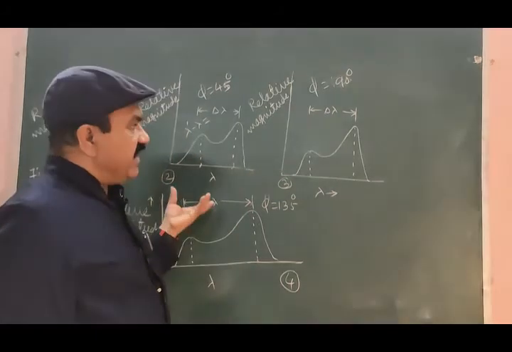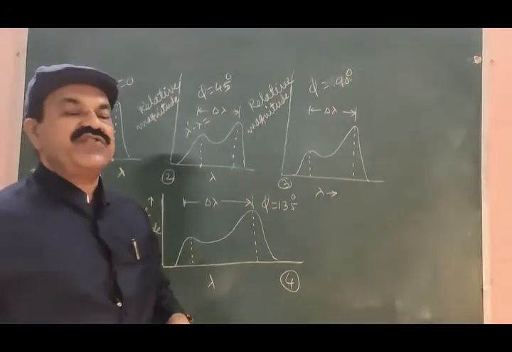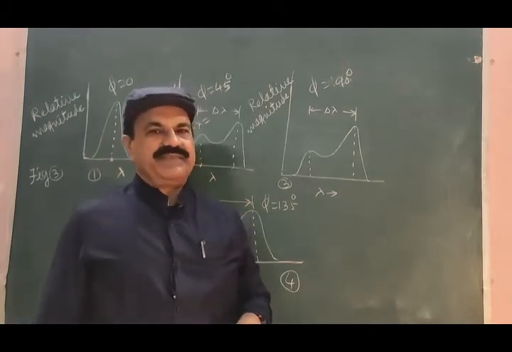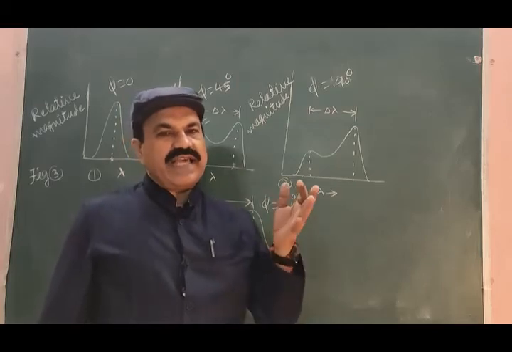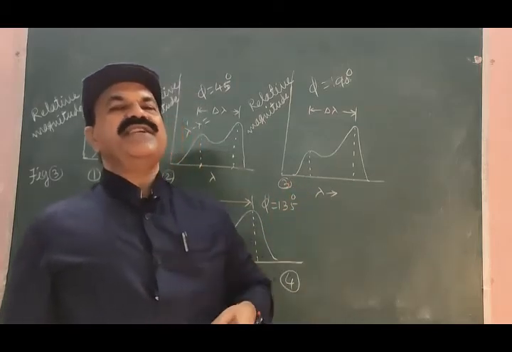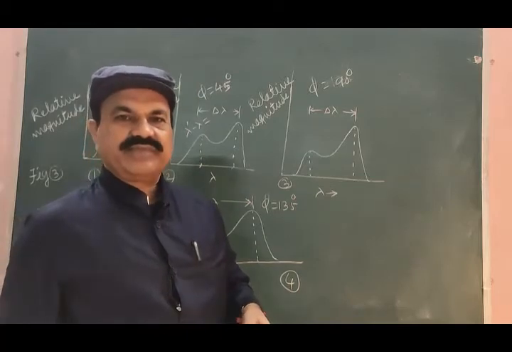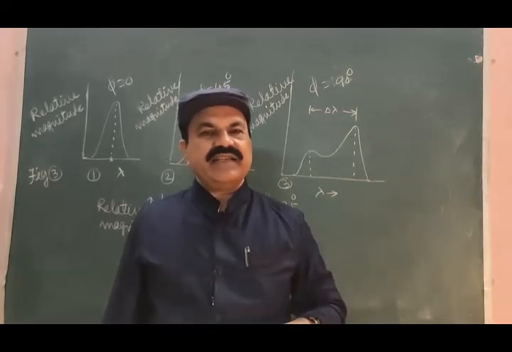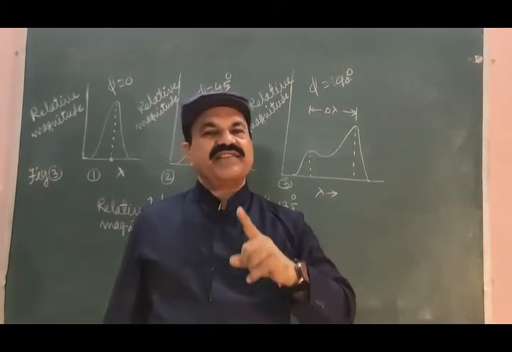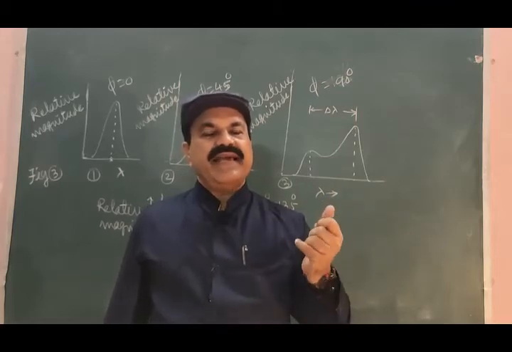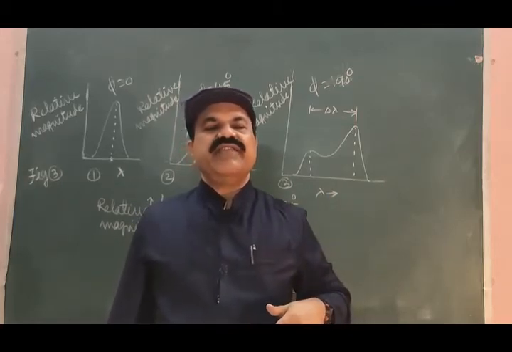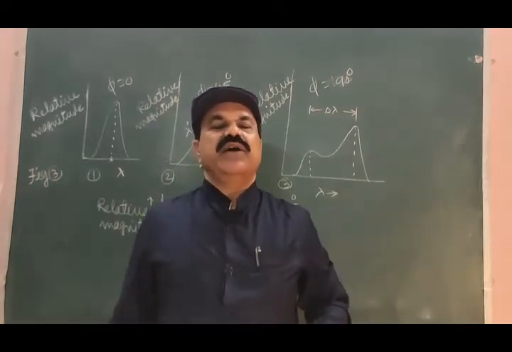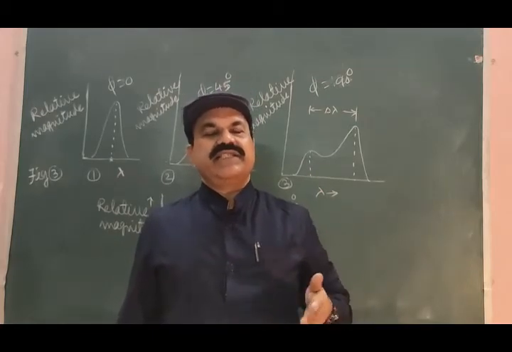So what conclusion can be drawn from these figures? The conclusion is that for the angles phi for which the value of sine is more, the difference between the wavelengths is more. If phi is 180 degrees, sine phi by 2 is sine 90, that is 1, and lambda dash minus lambda will be 2h divided by m0c, the largest change in wavelength of the scattered X-ray photon.